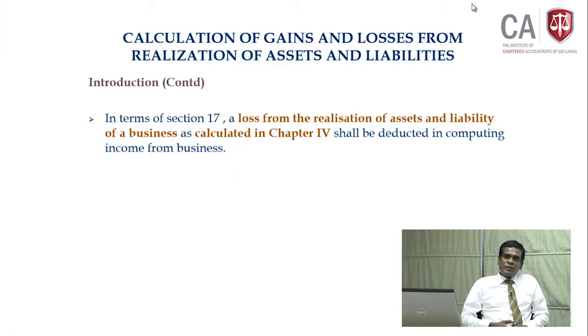In short, the gain arising from the realization of capital assets and liability of the business should be taxable as a business income. Corresponding loss deductible under section 17. The gain from realization of investment asset is taken as investment income. For all three calculations you have to follow chapter 4. That's what I am going to discuss now. Okay.